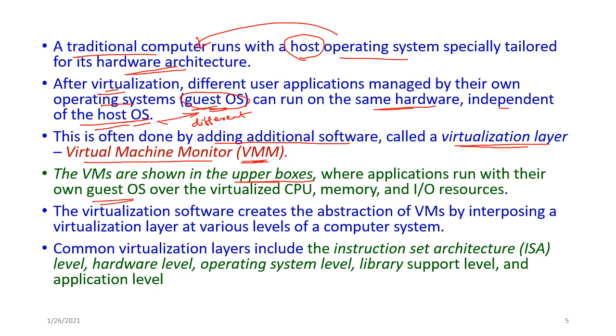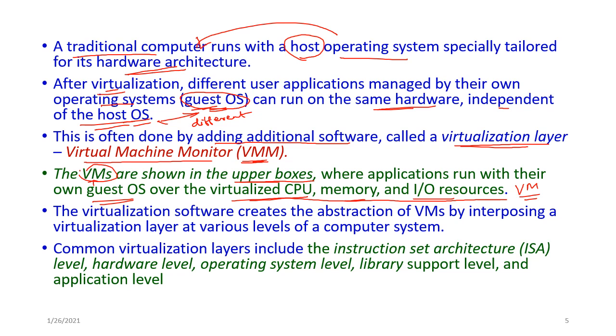Guest OS means the OS which is installed on the virtual machine over the virtualized CPU, memory and IO resources, and these resources are installed on the virtual machines.